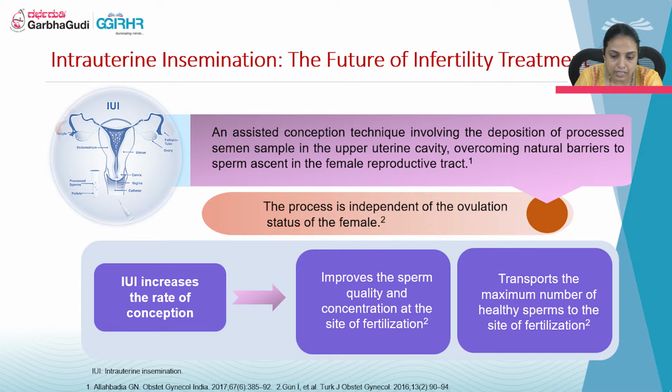The process is independent of the ovulation status of the woman. The IUI increases the rate of conception. It improves the sperm quality and concentration at the site of fertilization, and transports the maximum number of healthy sperms to the site of fertilization.